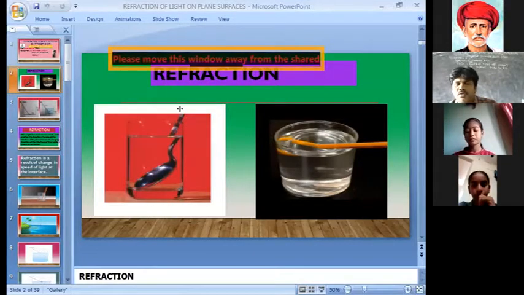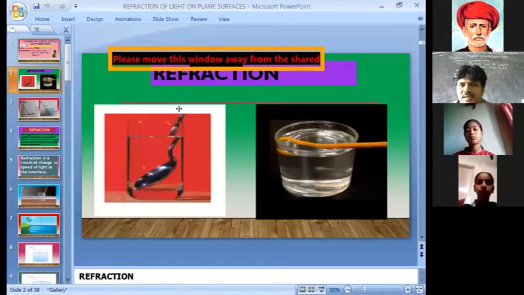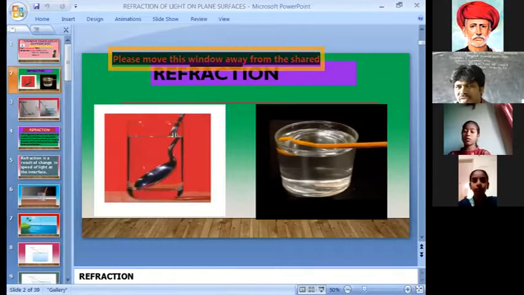Suppose you take one spoon and insert it in water. Then you observe that the spoon is bending. Is the spoon really bending in water? No. So what phenomenon is involved in that process? That is known as refraction. We also do this activity with this one.